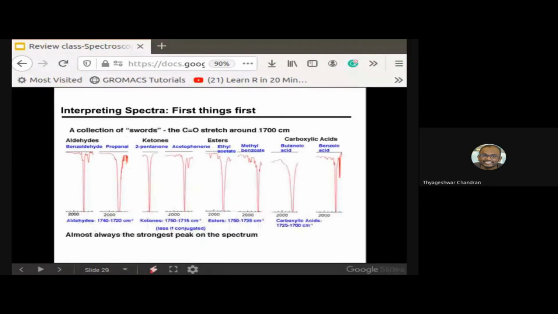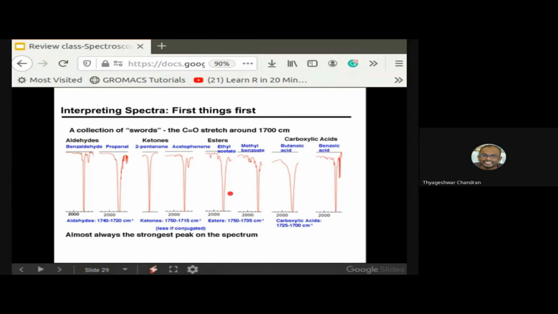Coming to the C double bond O stretch, here I have included aldehydes, ketones, esters, and carboxylic acids. All these molecules have the C double bond O functional group, so you can make use of these functional frequencies and the shape of the spectra to differentiate the different C double bond O stretches.